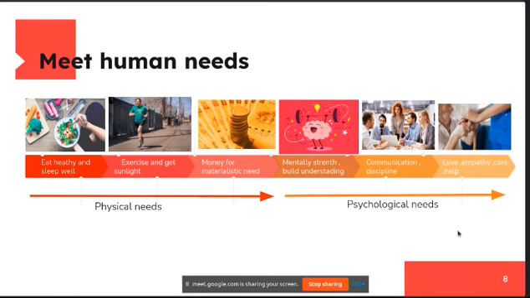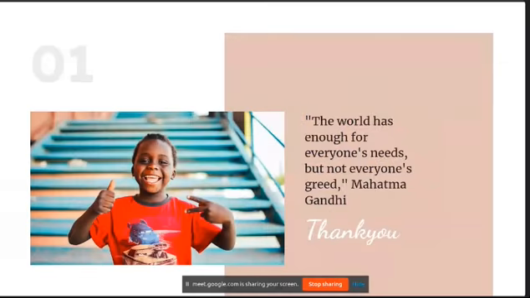Apart from them, there might be some things that I missed due to lack of time. But okay, thank you. There's a quote Mahatma Gandhi has said that the world has enough for everyone's need, but not everyone's greed. I think you have understood what is written, but it is kindly motivating for me, so I put it here.